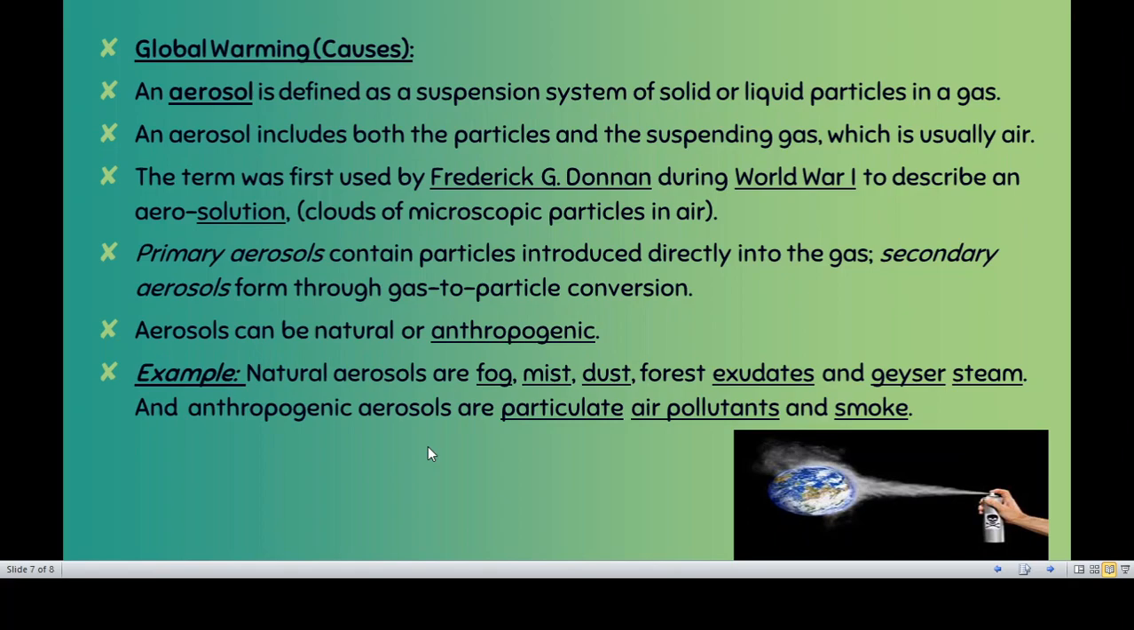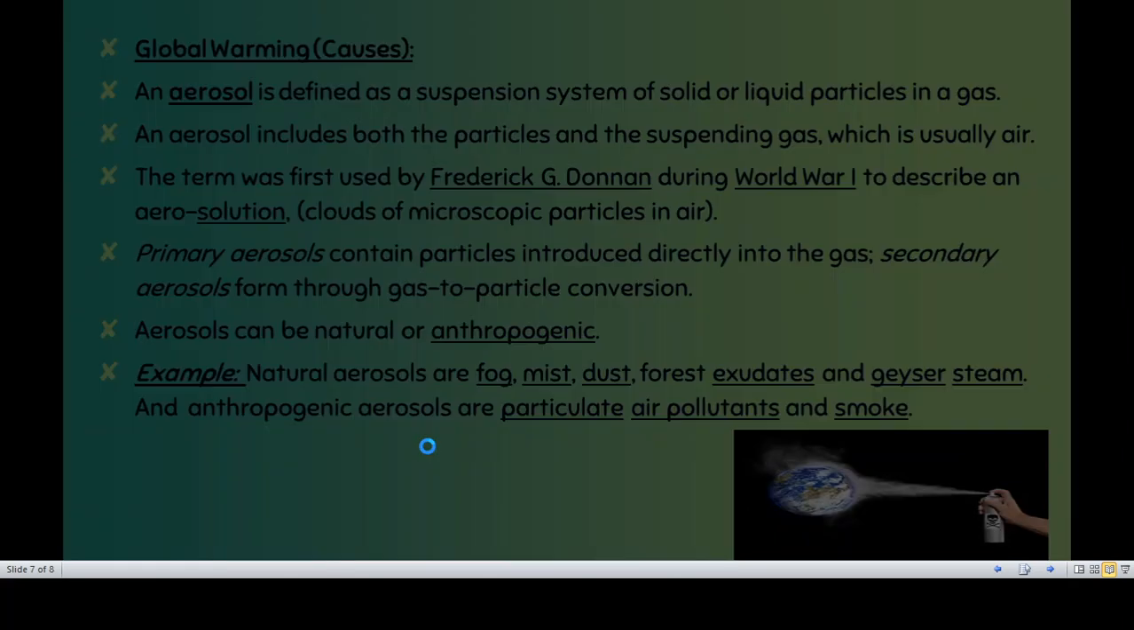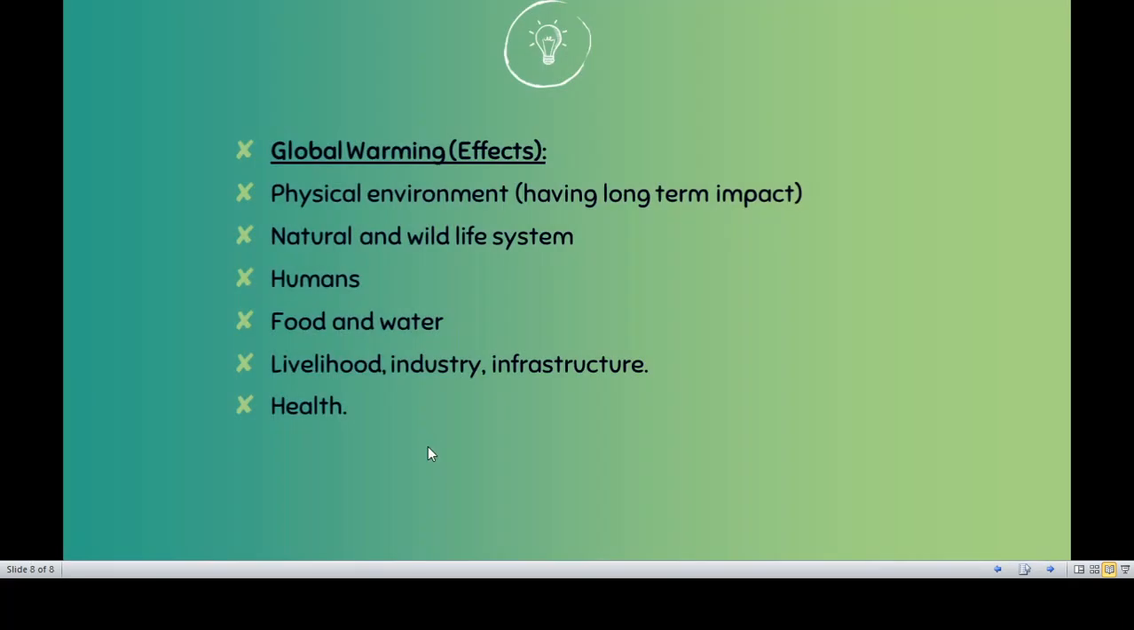But right now you have to keep in mind natural aerosols कौन से हैं? That is fog, mist, dust. Okay, basically ये तीन चार भी आप याद रखो तो it is more than enough. And anthropogenic, that is human-created pollutants कौन से हैं? तो smoke and air pollutants. इसका सबसे ज्यादा इफेक्ट किस पे होगा? ऑफ कोर्स ह्यूमन पे होगा.